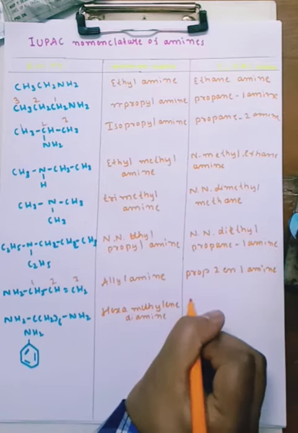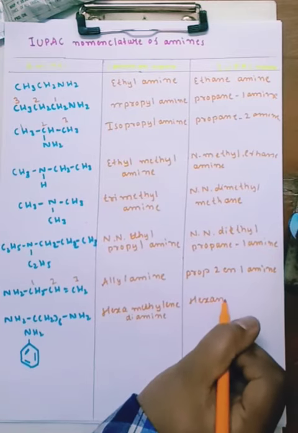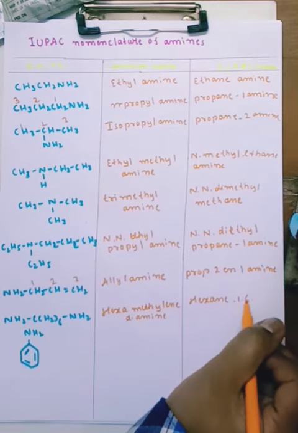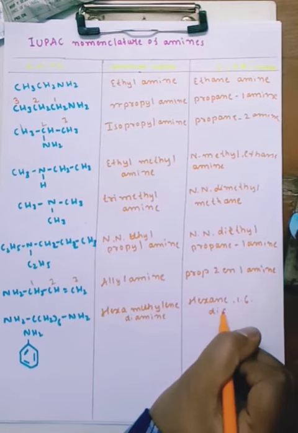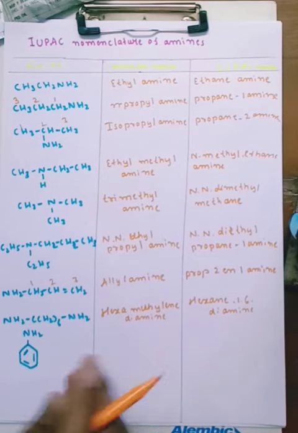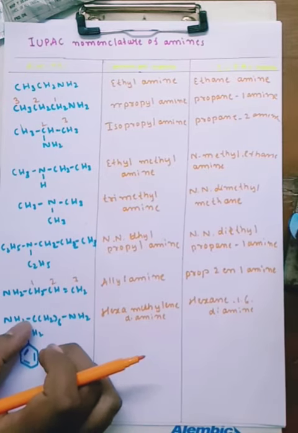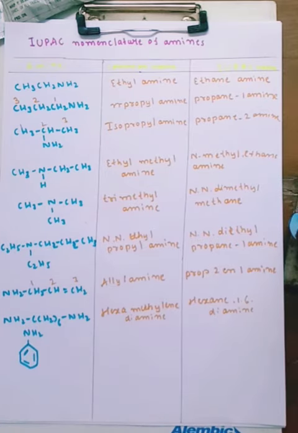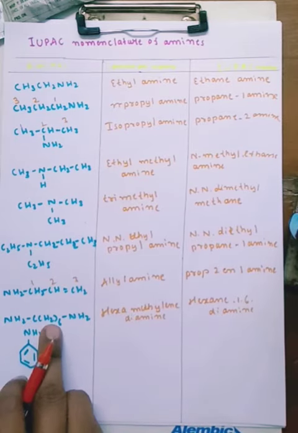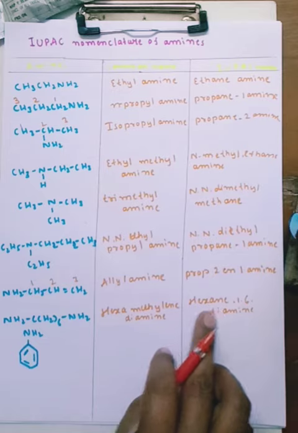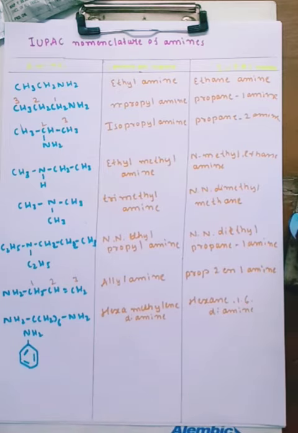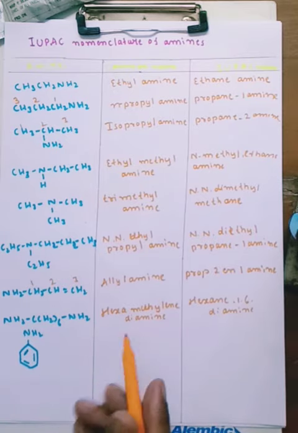The IUPAC name is hexane-1,6-diamine. While naming 1,6-diamine, you can write it in full form: CH2 6 times, and you can name 1, 2, 3 like this. Then you can name this hexane-1,6, with CH2 6 times in between NH2 groups. Hexane means 6 carbons are there. Hexane-1,6-diamine. Okay, next one, the common name is aniline.